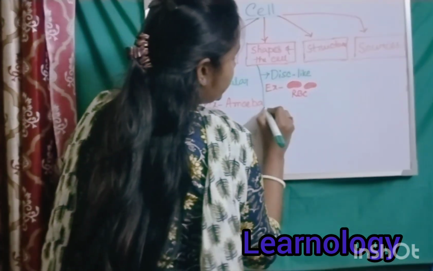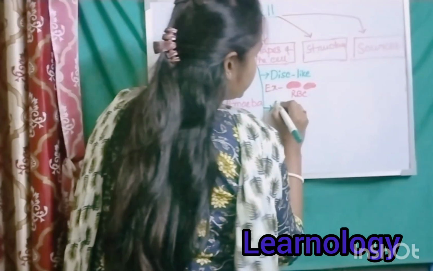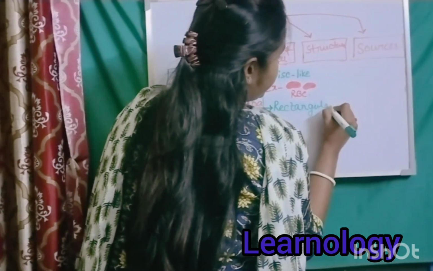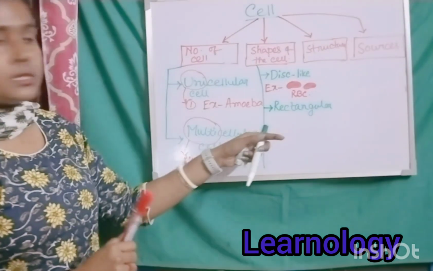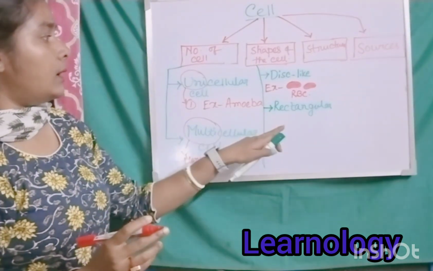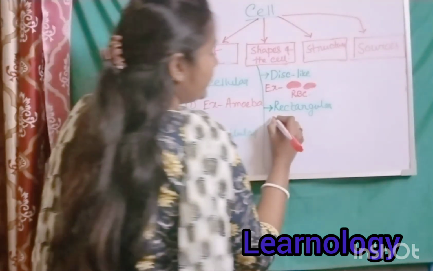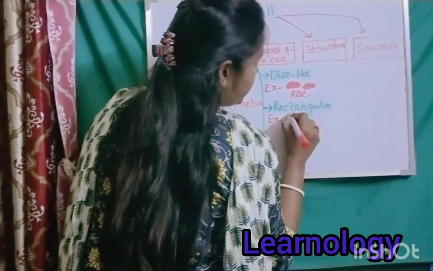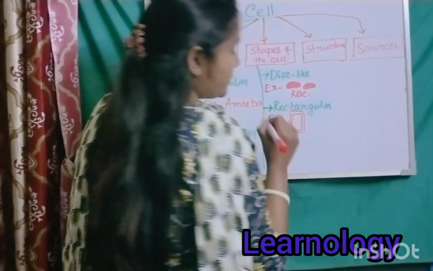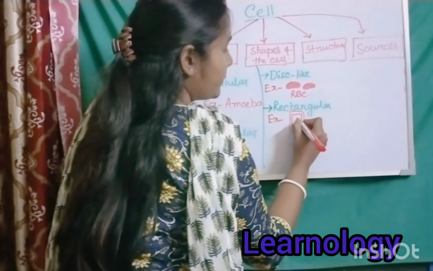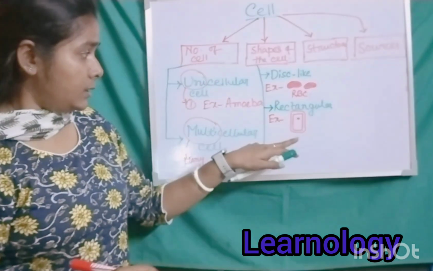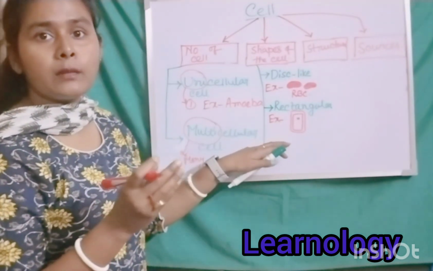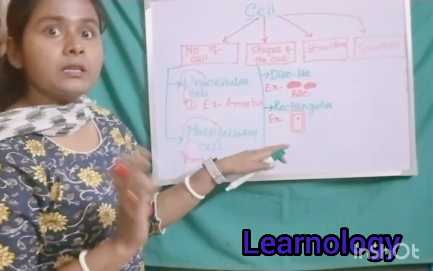Next one is rectangular shape. Rectangular structure is present in plant cell. Like, a plant cell looks like this. Here the cell wall is present. Okay, in this topic we will come later. Okay, look, what is the structure of every plant and animal cell.